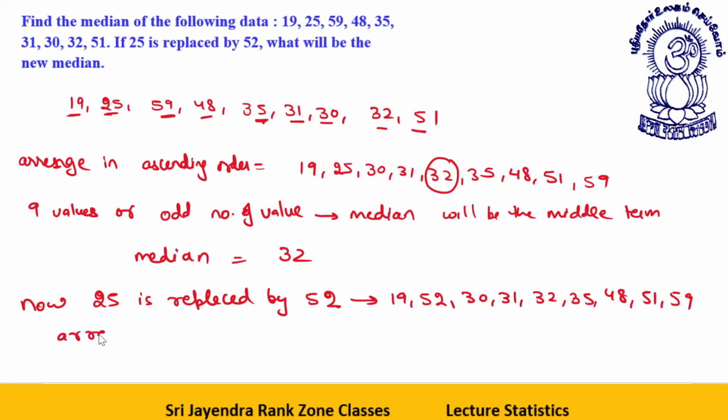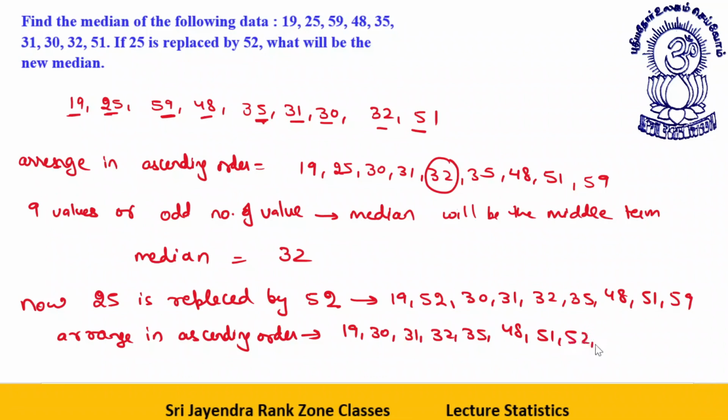Arrange these in ascending order. When I arrange them in ascending order, what happens? 19, 30, 31, 32, 35, 48, 51, 52, 59.